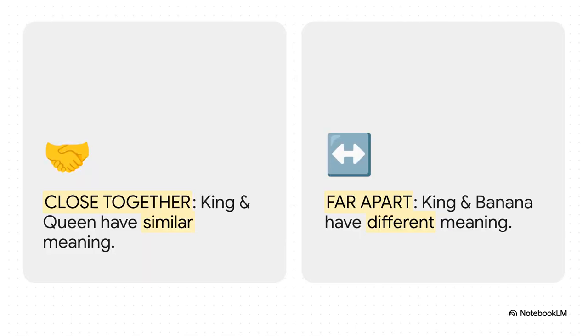And this is the most important rule of the entire system. On this map, distance is meaning. Words that are close together, like king and queen, they're similar. Words that are far apart, like king and banana, they are different. That one simple rule is what lets an AI navigate our language.